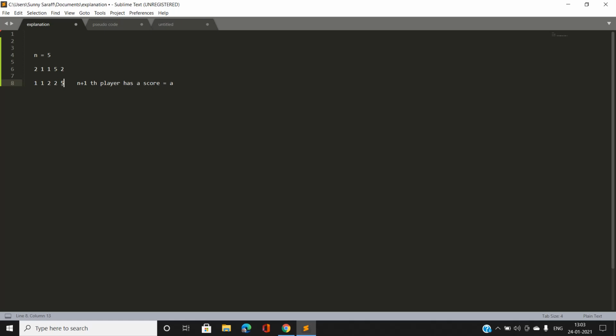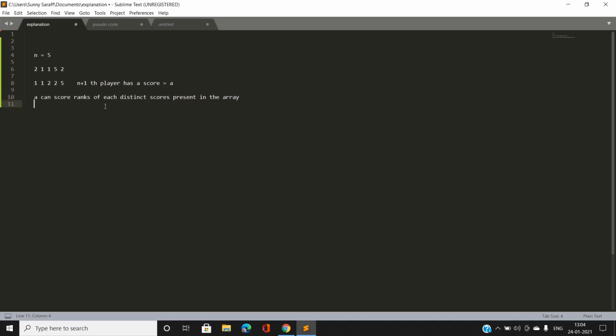So 5 will have some rank, 2 will combinedly have some rank, 1 will combinedly have some rank. So player a can get the ranks of each distinct score present in the array.